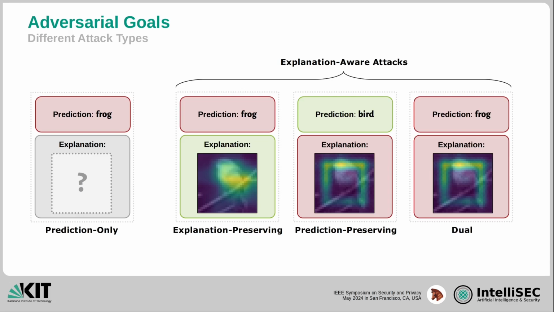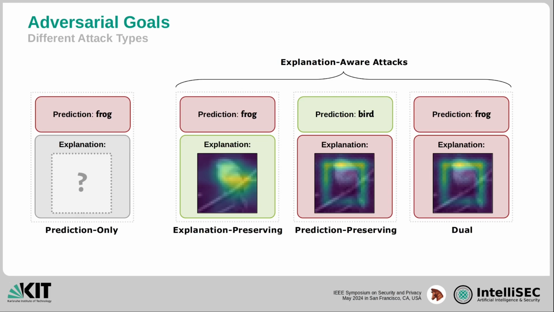Next, we found prediction-preserving attacks. Here, the attacker only aims to change the explanation, but keep the prediction. In our study, we found that most works use this setting. The application scenario will be to mislead an auditor who tries to find out if the system is fair or not. Finally, we have dual attacks, in which both the prediction and the explanations are under attack. This attack type is particularly helpful if the explanation method is class-specific. As the prediction is now changed, the adversary might want to show an inconspicuous explanation of this new prediction.